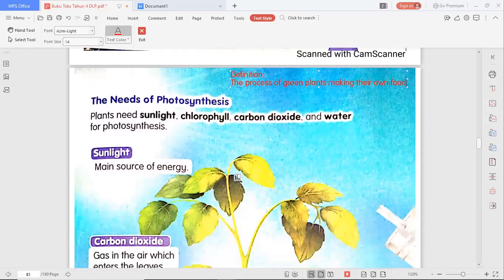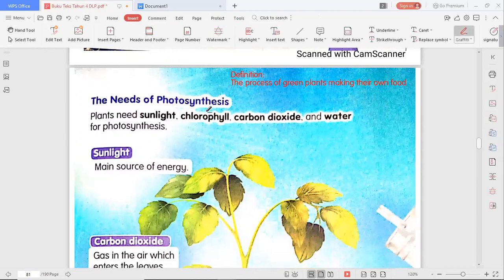Next, how about this part? The needs of photosynthesis. So what does the plant need to carry on the process of photosynthesis? How many needs are there? Plants need sunlight, chlorophyll.